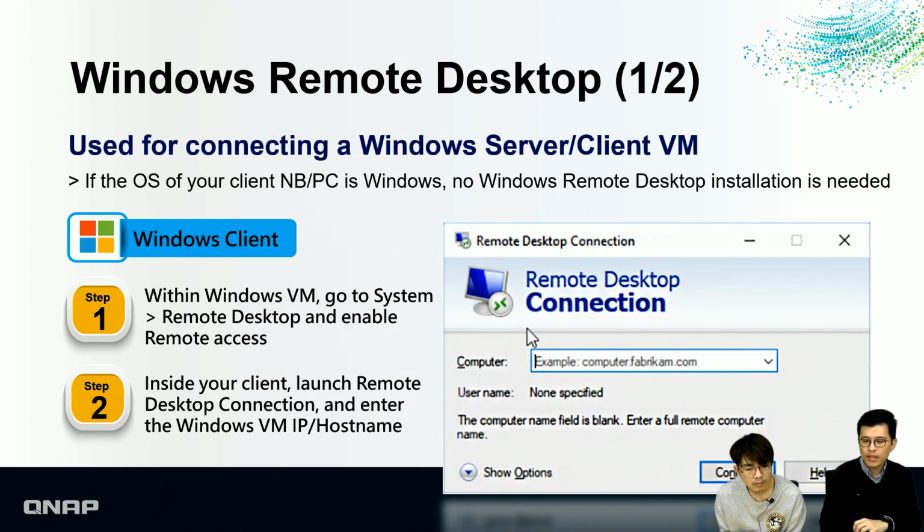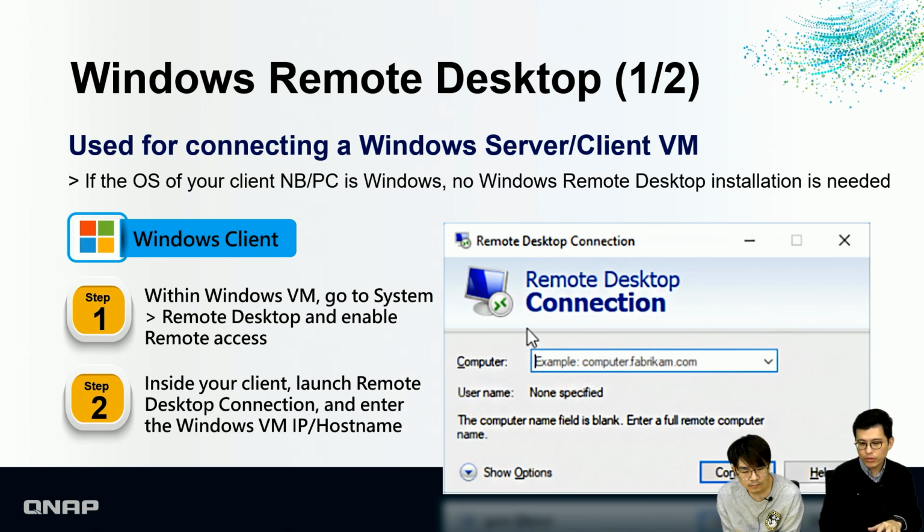Yes. And the second one is about Windows Remote Desktop. This is very popular, and it is also very simple to use, and the user experience is also quite good. Actually, if your client is Windows OS, such as Windows 10 or maybe Windows Server, you don't have to install any tools because they're already built in.